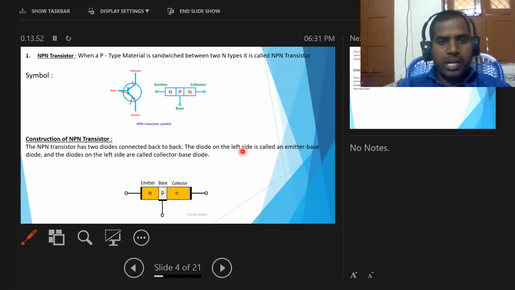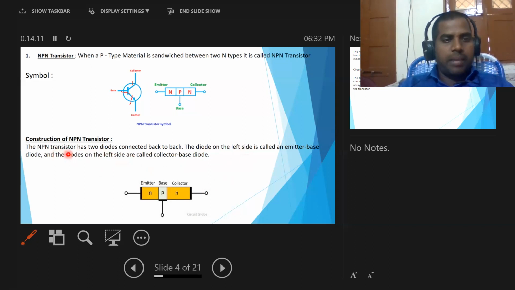One is an NP diode and the other is a PN diode.